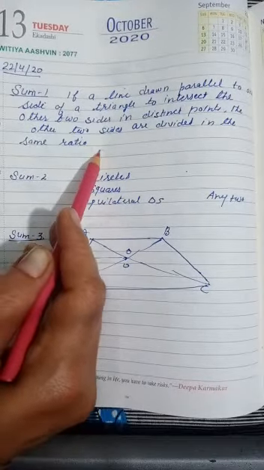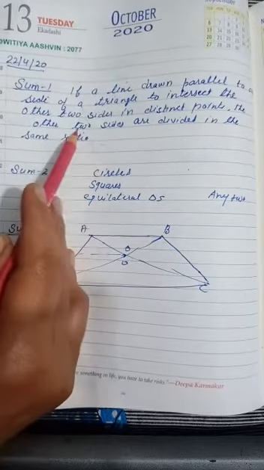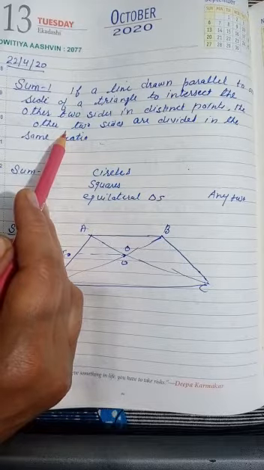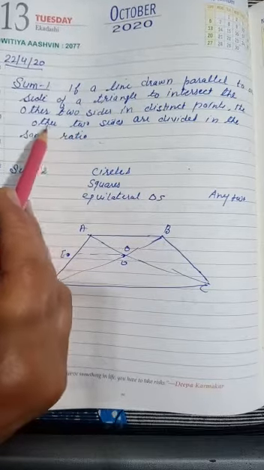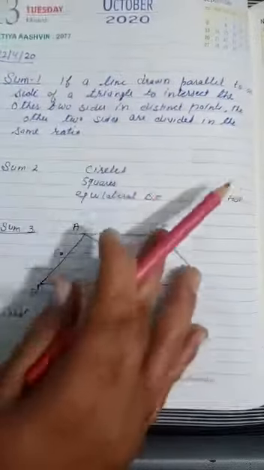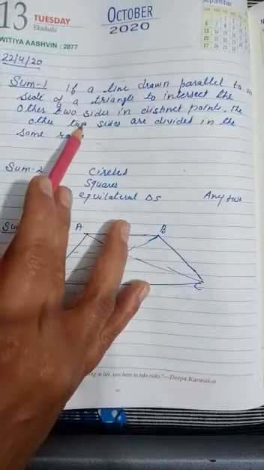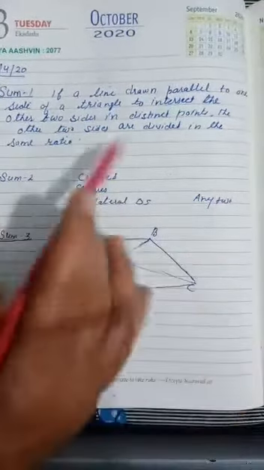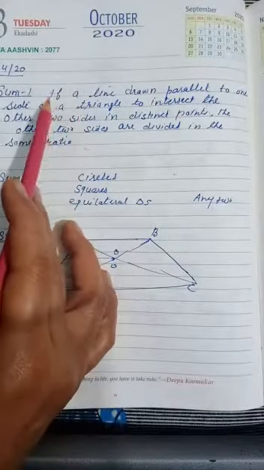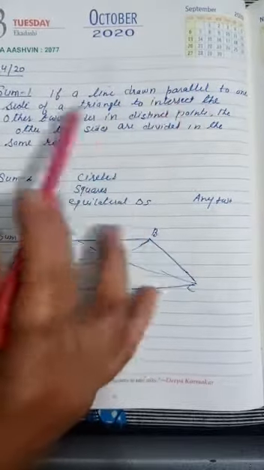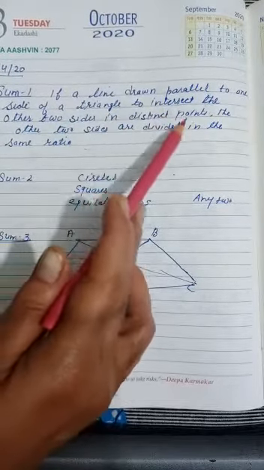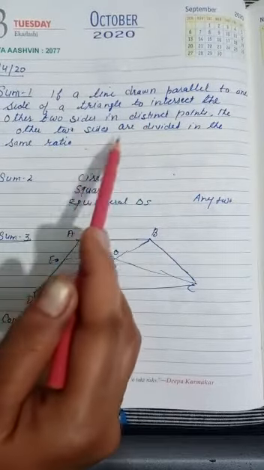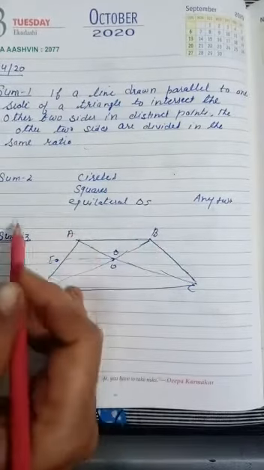No need to draw the figure, only the statement is required. If the statement is properly correct, then you will get the full mark. If any mistake is there, give the marks 0. Clear? The whole statement must be correct. I am going to repeat the statement again, so tally each and every word. If a line is drawn parallel to one side of a triangle to intersect the other two sides in distinct points, then the other two sides are divided in the same ratio. Okay?